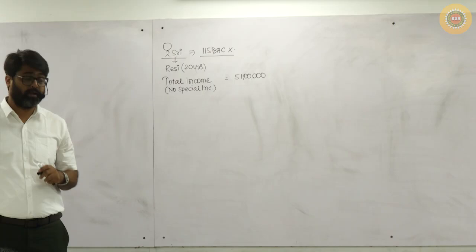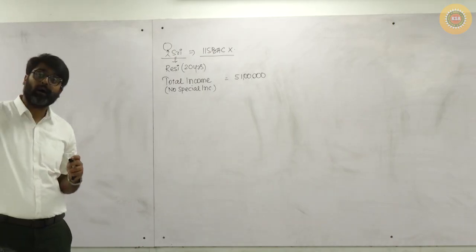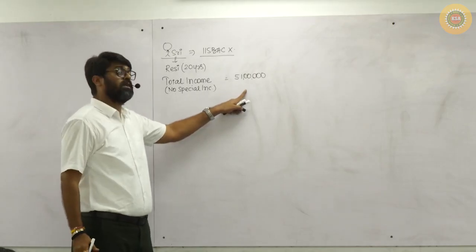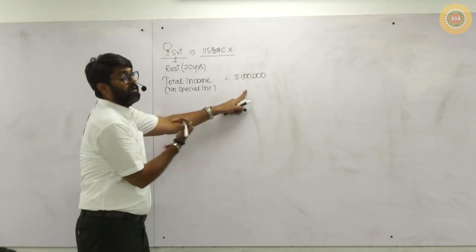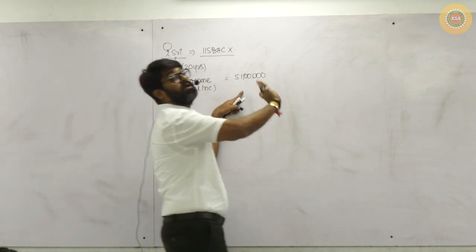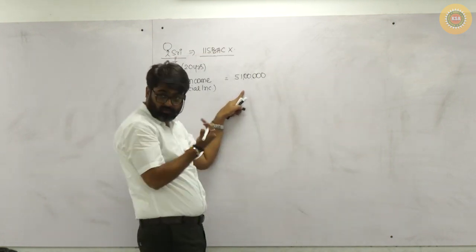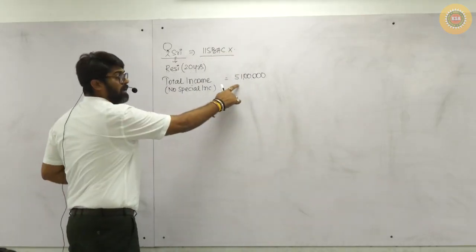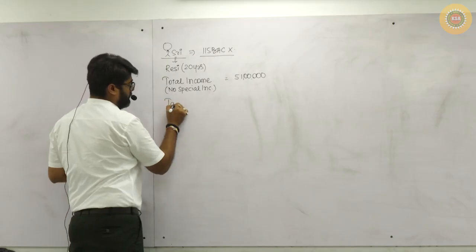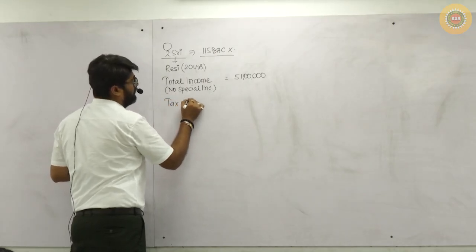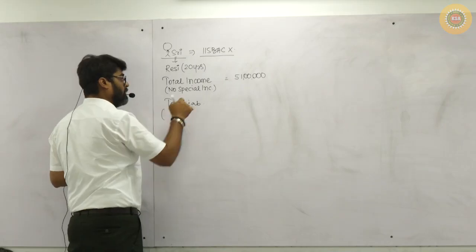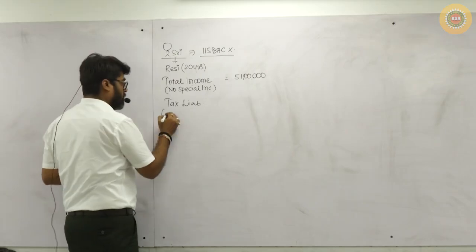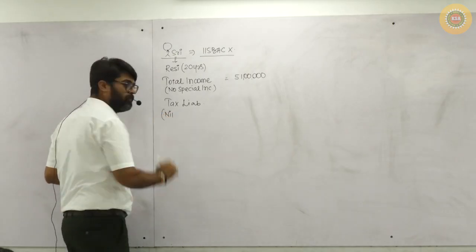After taking available exemptions and deductions, she had calculated total income. Now on this total income, will we apply 115BAC rates or non-115BAC rates? Non. So tax will be calculated by applying normal rates. Yes or no? Tax liability. On the first 250,000 out of 51 lakhs, will there be any tax?